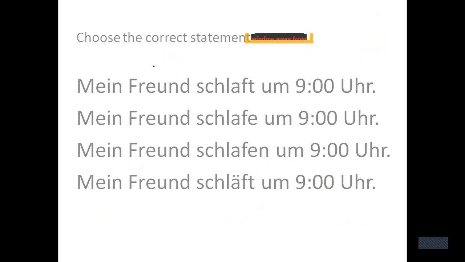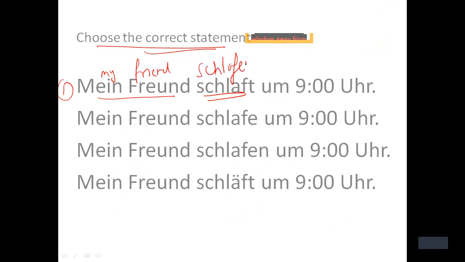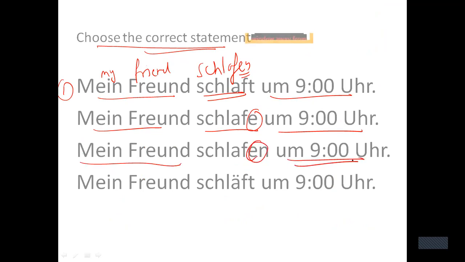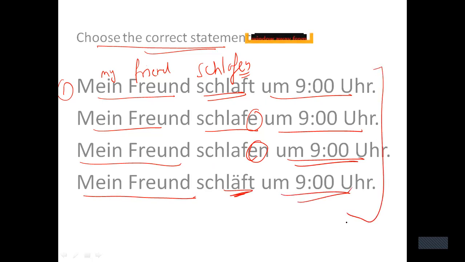Now here, the next type of question, it says choose the correct statement. First statement says, mein Freund, my friend, schlafen is a verb which means to sleep. My friend sleeps at 9 o'clock. Mein Freund schlafe 9 Uhr. Mein Freund schlafen 9 Uhr. Mein Freund schläft 9 Uhr. Now I need to choose which statement is correct, which verb is correct. Now mein Freund is equal to er, he.